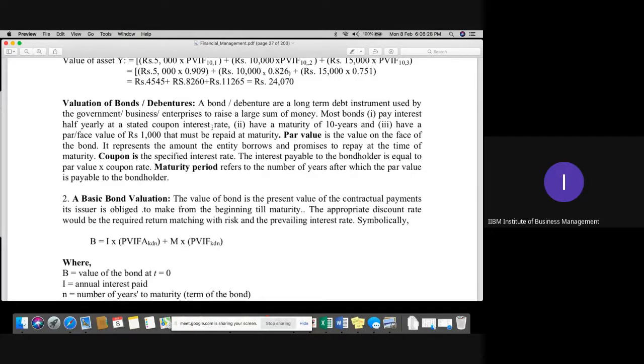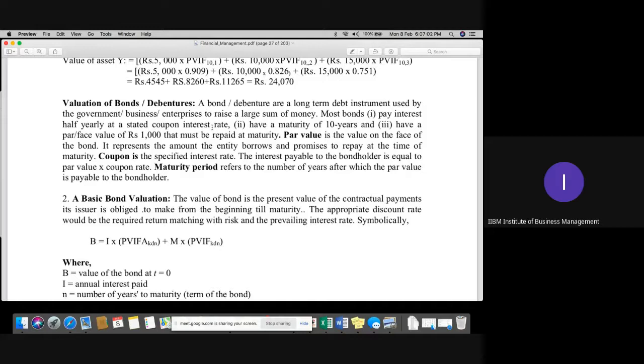These bonds will be issued by the company either at a discount or at a premium. I think you remember what discount, premium and par are. Par value is the face value of your security. For example, you have purchased one security of 1,000 rupees, so 1,000 is the face value, and that is called the par value of any security.